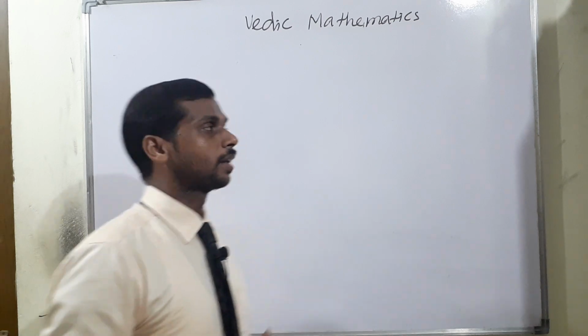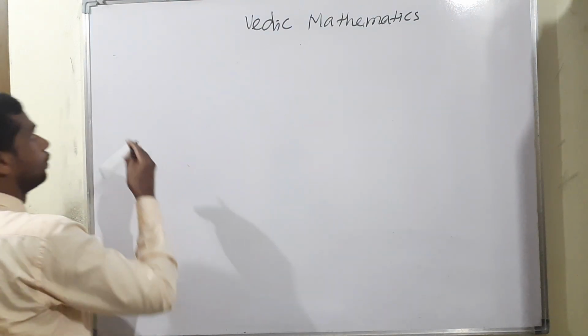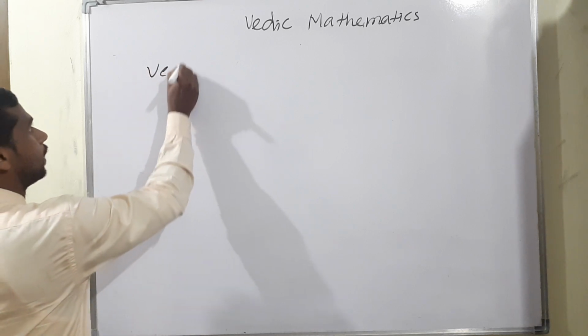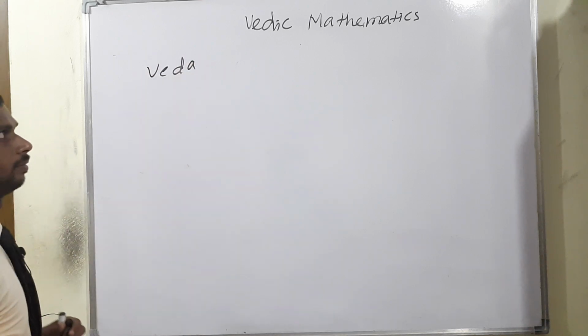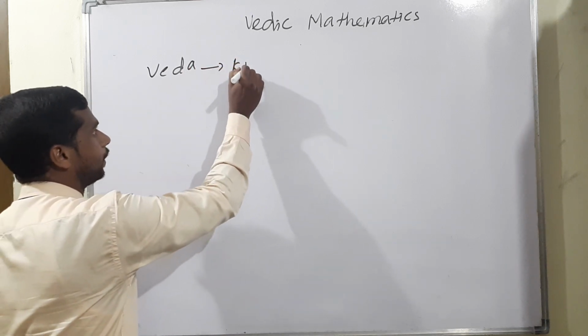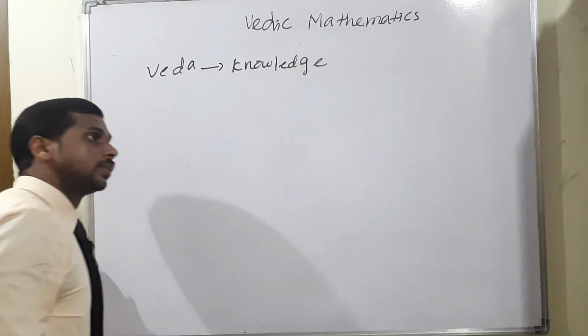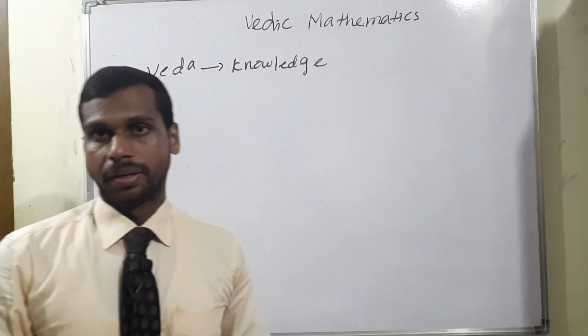Let us come to the topic Vedic mathematics. Vedic mathematics comes from the Veda. Veda means knowledge. What are the types in Veda?